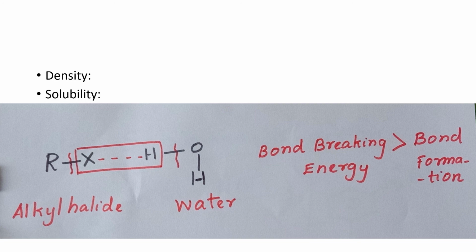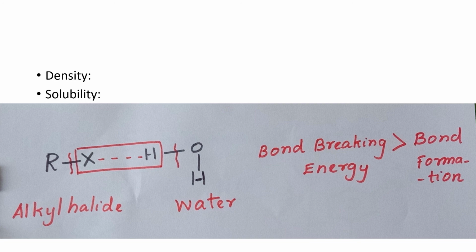Next one is dipole moment. As the electronegativity of the halogen atom decreases from chlorine to iodine, the dipole moment decreases from chlorine to iodine.